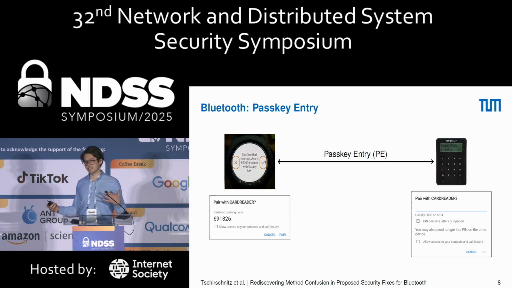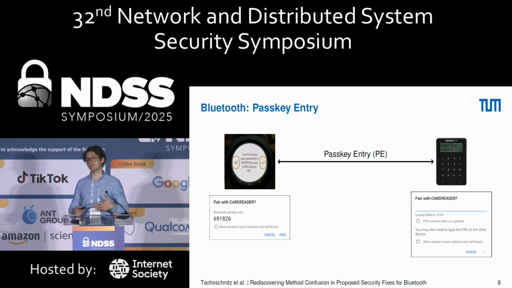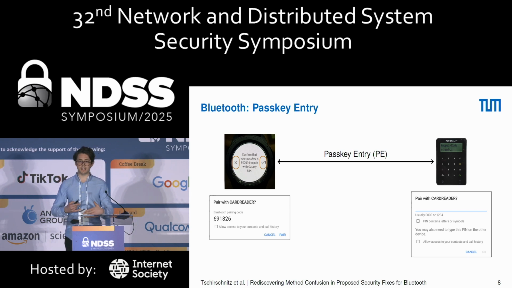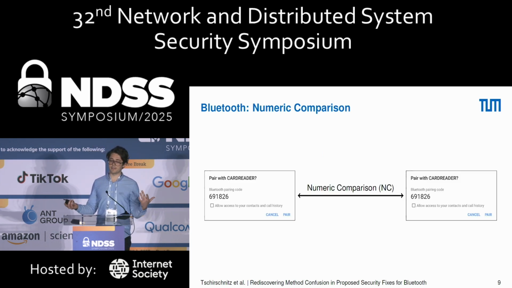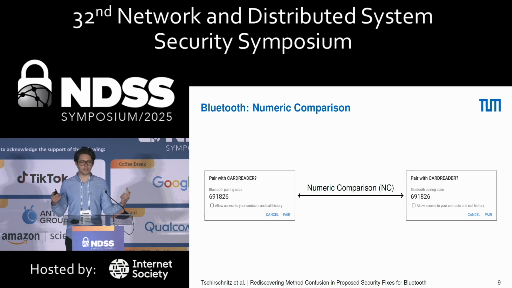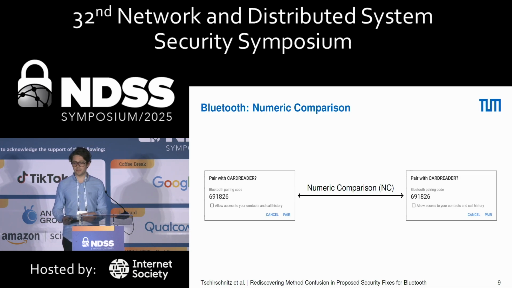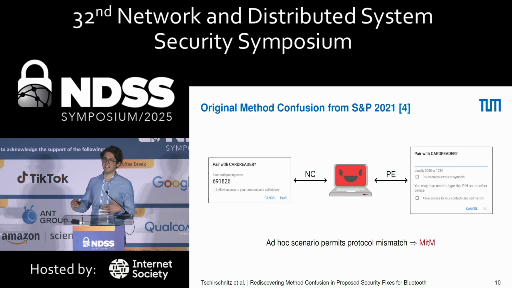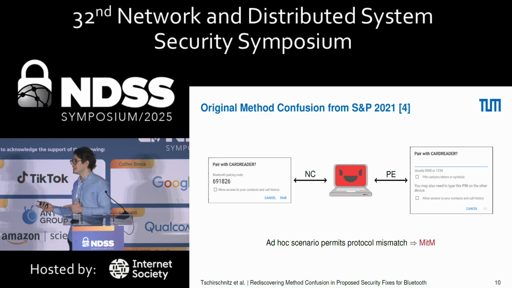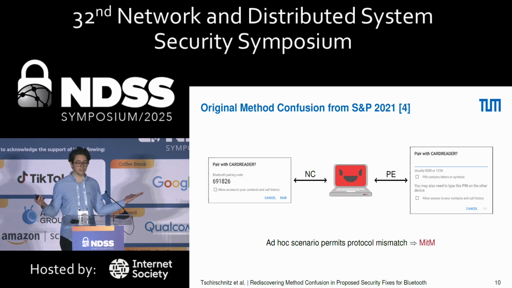You have, as I said, these different pairing protocols. For instance, in Bluetooth passkey entry, you might have seen that one device displays a random nonce. That nonce is then transferred to the other device and entered as a secret, and based on that we establish trust. Or, in case we have no keyboard available, numeric comparison. In this case, the devices just exchange data directly and generate fingerprints, which they display to you, and you have to confirm them. As I said, we are in an ad hoc scenario, so we cannot really assure that these devices execute the same protocol, because obviously there's no authentication yet.